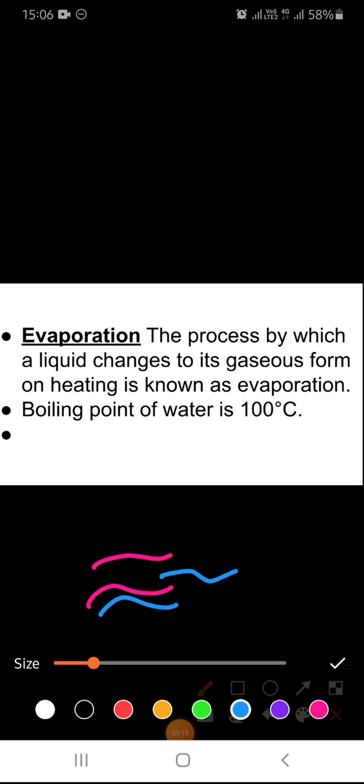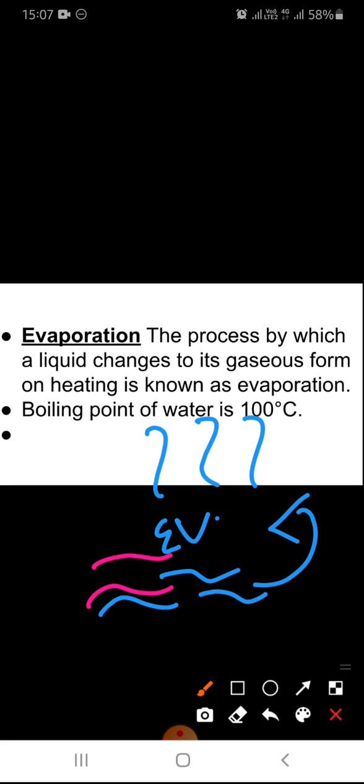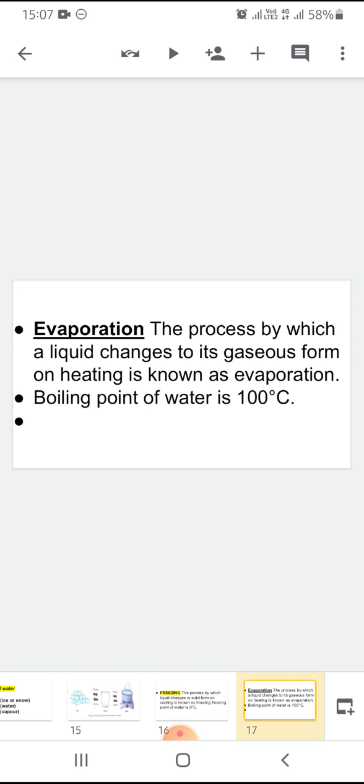Water on the earth changes to gas, or we can say vapor form. That process is known as the evaporation process. When liquid changes to gas on heating, that is known as evaporation.